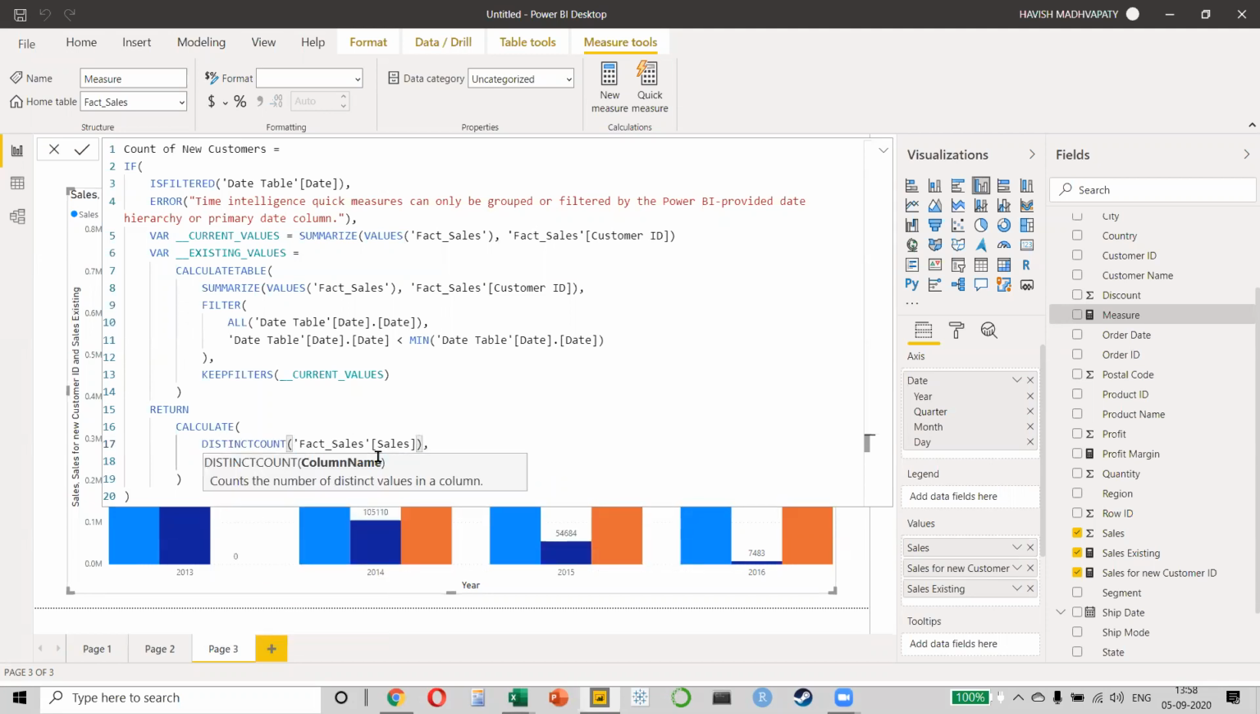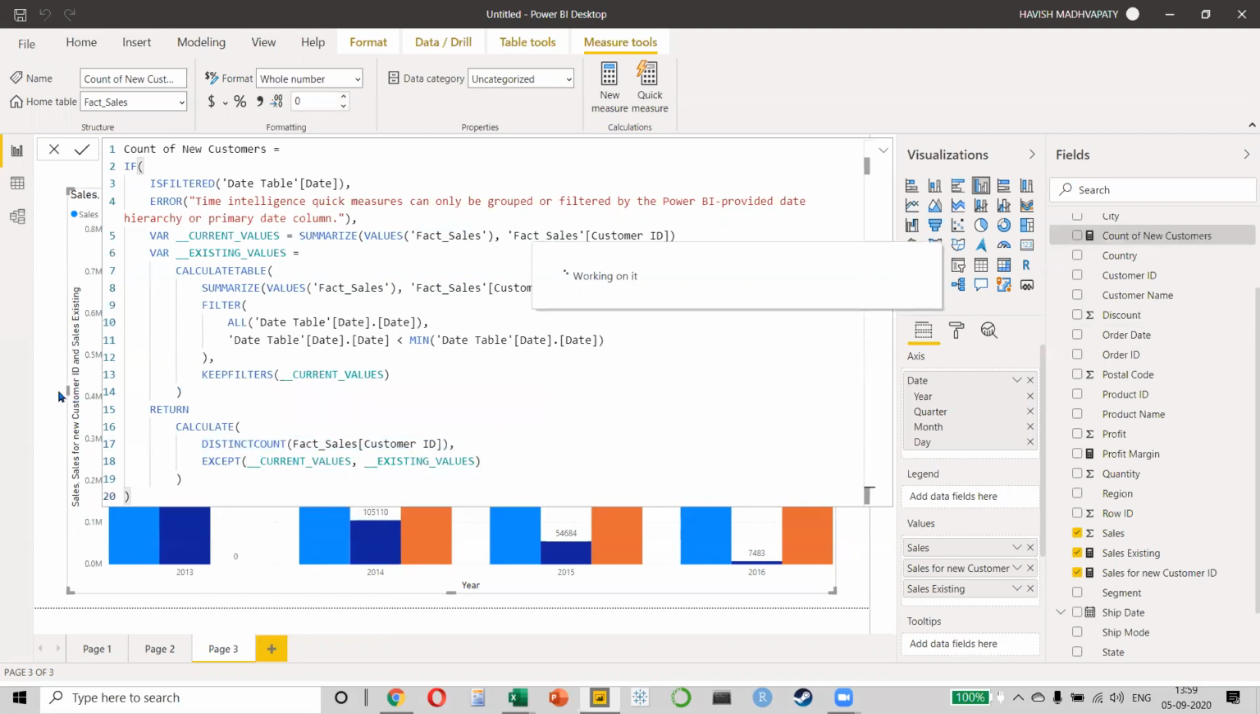Everybody agrees with me, right? If I only count the customer, it will tell me how many transactions happened. So it will count the same customer multiple times. I don't want to do that. I only want to count a distinct count, right? And what should be the column? It should be my customer ID. So basically, I have changed the sum of sales into distinct count of customer ID. Let's see how it works now.